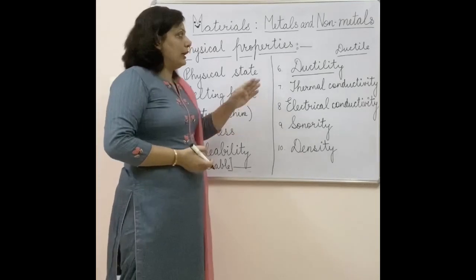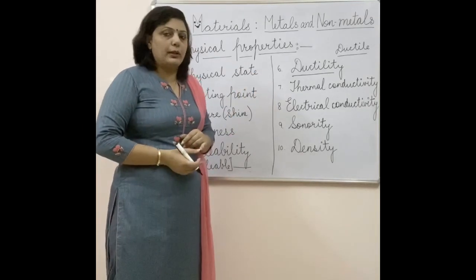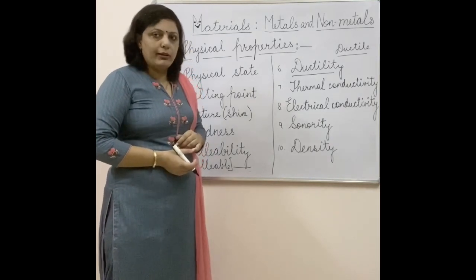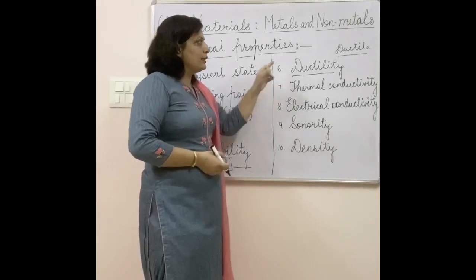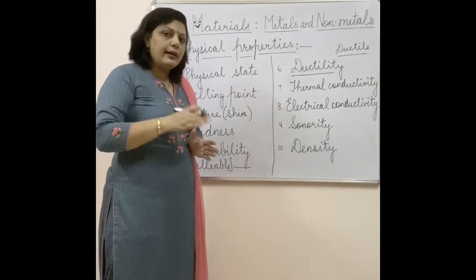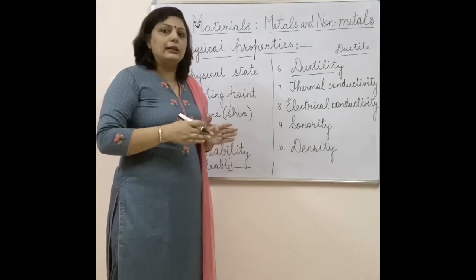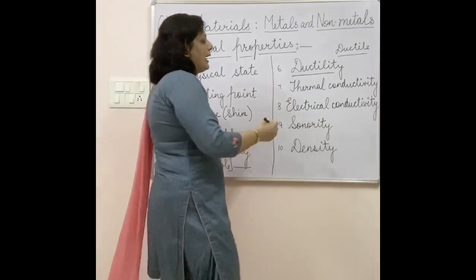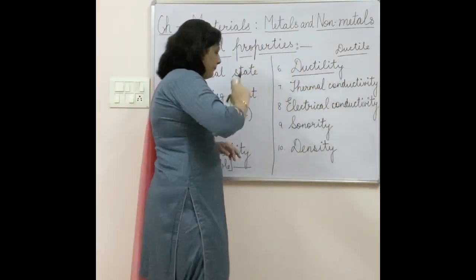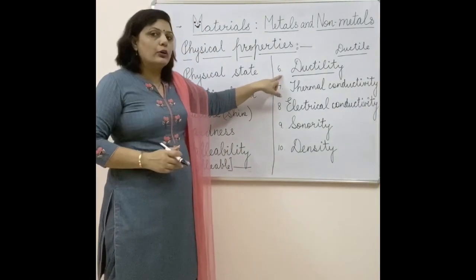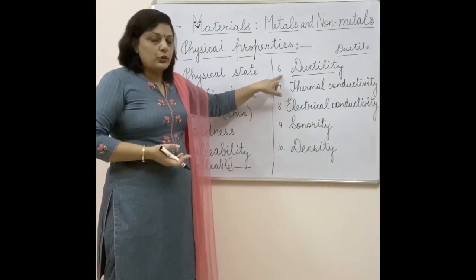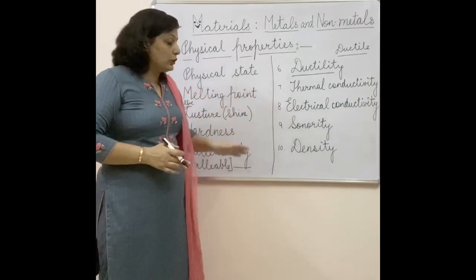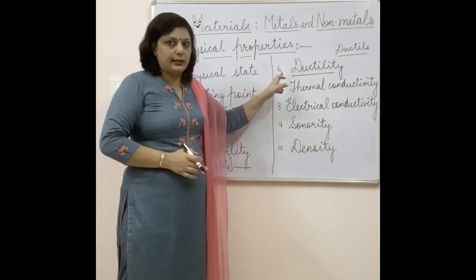And this is the reason we are using most of the metals which can be easily turned into wires, like copper wire. You can see silver wire also. Even jewelry can be made because of such properties, which is called ductile. The property of being turned into thin wires is called ductility. So malleability and ductility are two totally new terms you have never come across before, and it is very important to keep in mind that metals show these two properties, malleability and ductility.